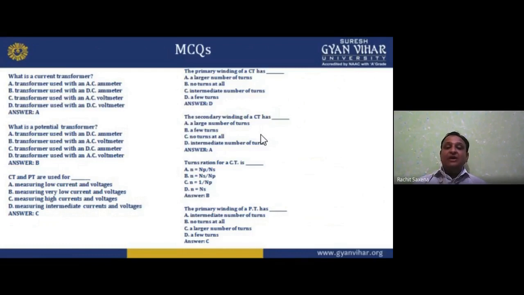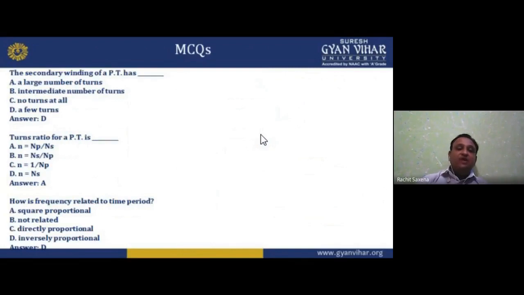The primary winding of a PT, potential transformer. As I told you earlier, the potential transformer is similar in construction to the step down transformer. The primary winding has a large number of turns, so the option is a large number of turns, that is C. The secondary winding of a PT is step down, with few turns. So a few turns, option D. The turn ratio for PT, not for CT, is primary to secondary, NP by NS.